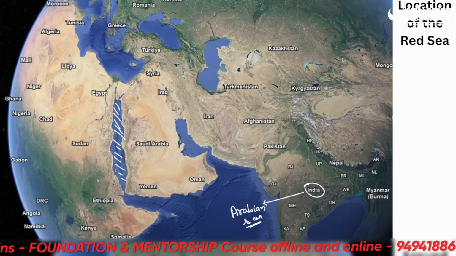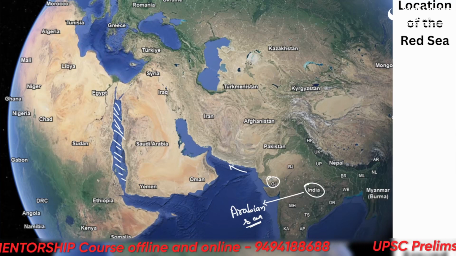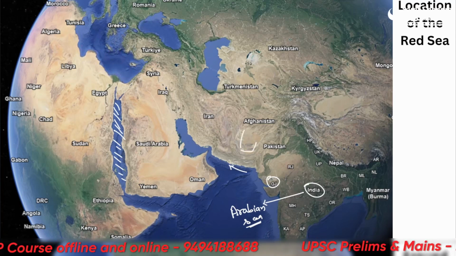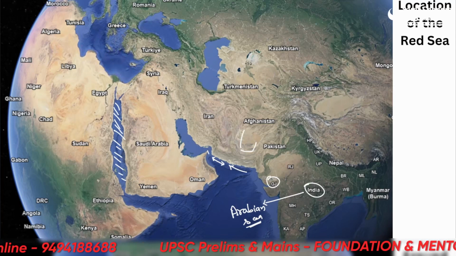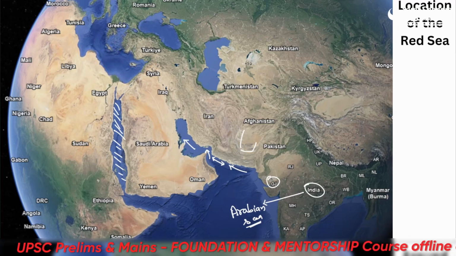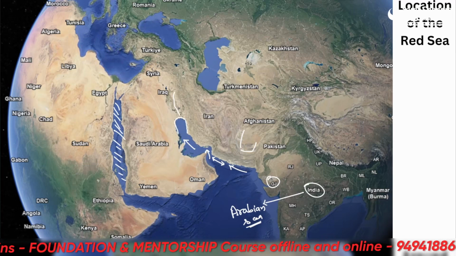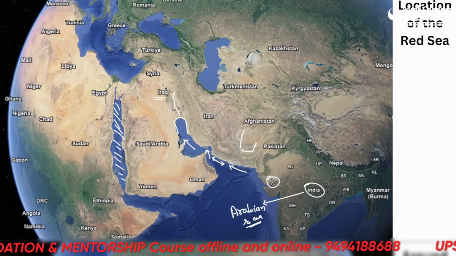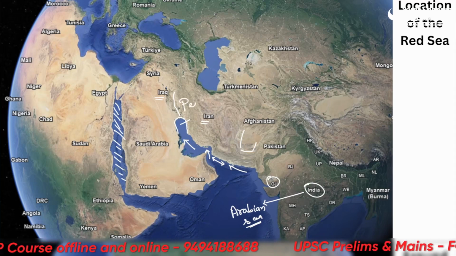Now, when we move here, this is Gujarat, and this is Pakistan. Afghanistan is landlocked here, and this is Iran. Alright, now as we move from Iran to this side, this is a completely separate water body which is enclosed towards its north, making a border between Iran and Iraq. Iraq here and Iran here. And this water body is known as the Persian Gulf.